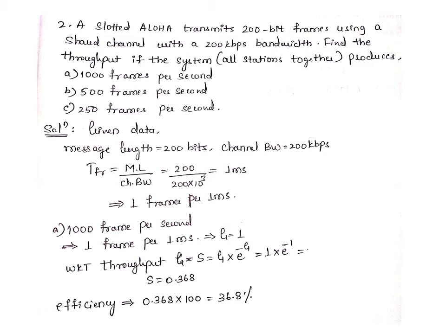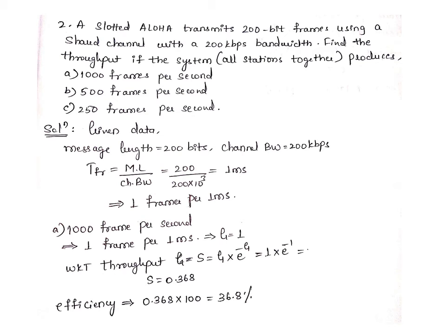So consider the first sub question, that is 1000 frames per second. Then you need to consider it for 1 millisecond. Why? Because the TFR value you have got is 1 millisecond. With reference to that, you need to calculate how many frames can be sent per 1 millisecond. Here it will be 1 frame per 1 millisecond, so that's how we have the G value, that is 1. So what is G here? The number of stations who want to transmit data. Since G is 1, that is nothing but each station wants to send 1 frame per 1 millisecond.